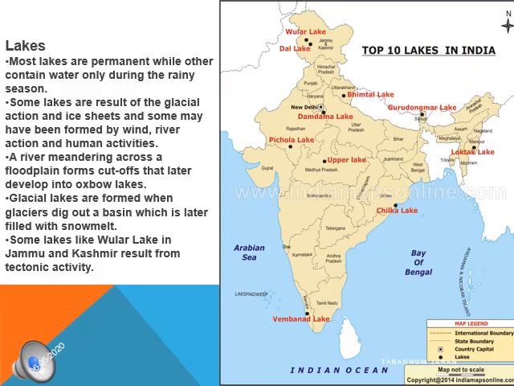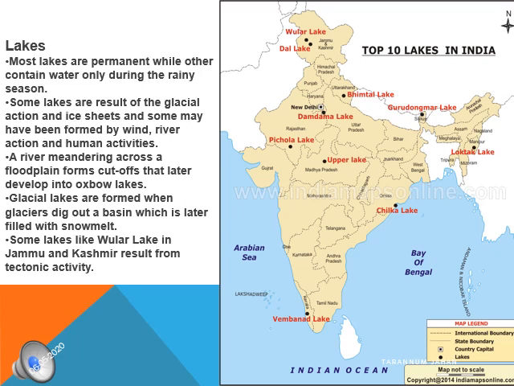Lakes. India has many lakes. These lakes differ from each other in size and other characteristics. Most lakes are permanent. Some contain water only during the rainy season and some lakes are the result of the action of glaciers and ice sheets, that is, the melting of glaciers and ice sheets forms lakes. Some have been formed by wind action or by human activities, that is, human-made lakes. These lakes are attractive for tourists in places like Srinagar and Nainital.